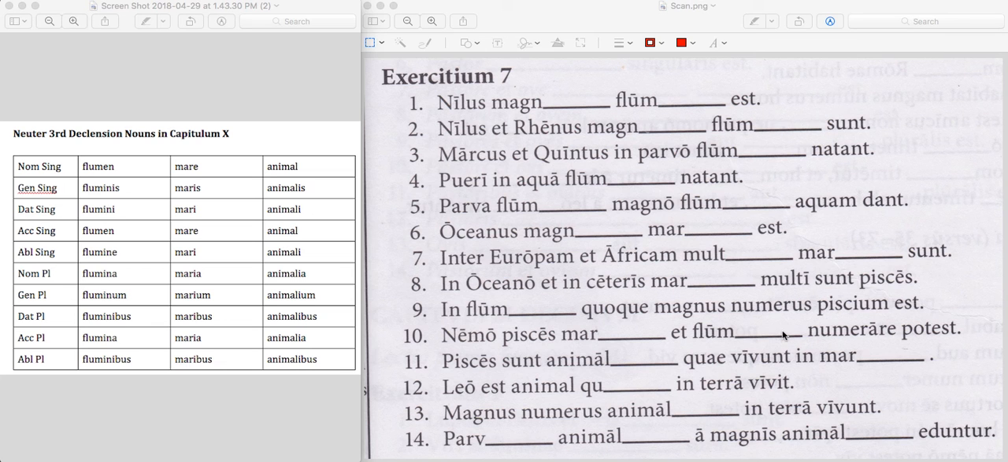Let's see, one more. So that was genitive. So the first one was a nominative. The second one I did was an ablative because of in. And then 10 is genitive plurals. Let's see. Magnus numerus. No, that's also genitive.